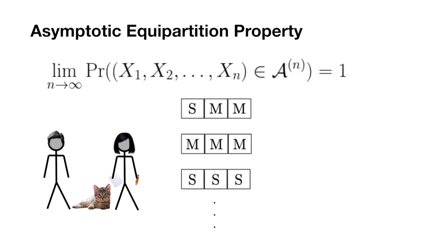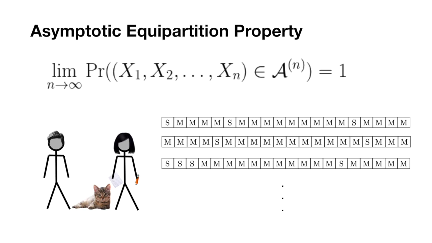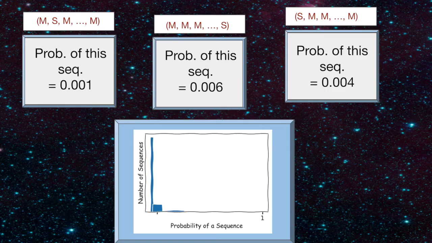To think about a concrete example, if we run the experiment for just a few days, we could really get any kind of sequence. Maybe Ella sleeps for 3 days in a row. But if we run the experiment for longer, the sequences that happen are probably going to be typical ones, with about 10% sleepy days and 90% noisy days. We will go over the proof of AEP later, but it relies on the idea that things tend towards an average. Ella might have 11 meow days in a row, which would be unusual if we look at only that part of the sequence. But as we look at the sequence as a whole, there will be sleepy days too, and the sequence will be more typical.